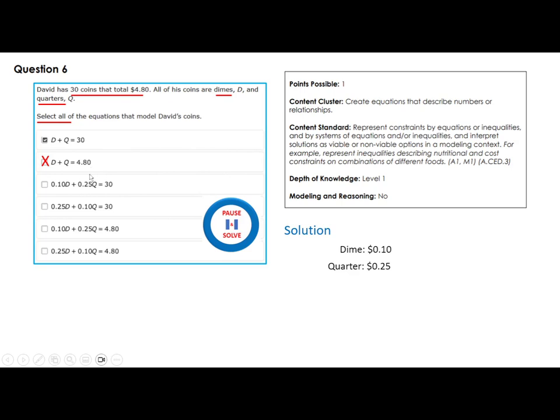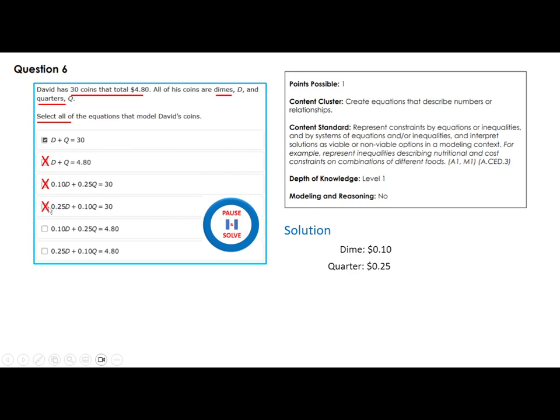Of course not. If I multiply the number of dimes by 0.10 and the number of quarters by 0.25, do I get 4.80? No, that's not good either. Here, 0.25 times the dimes plus 0.10 times the quarters is equal to 30.